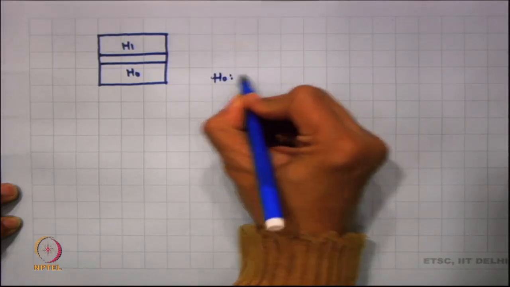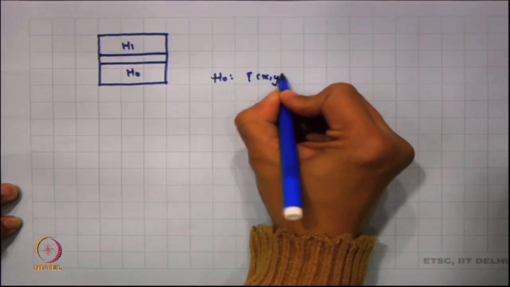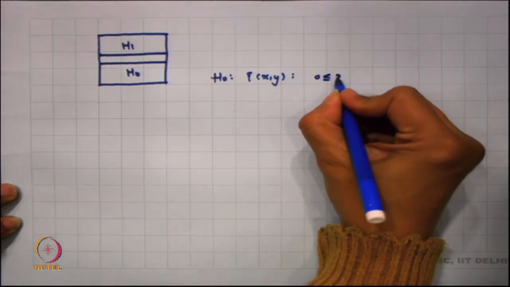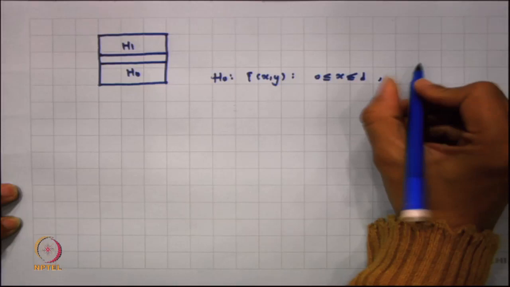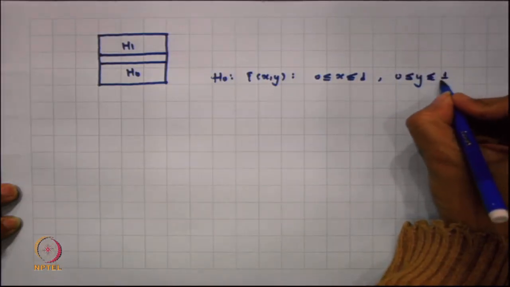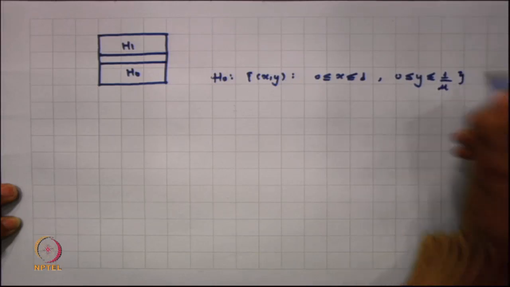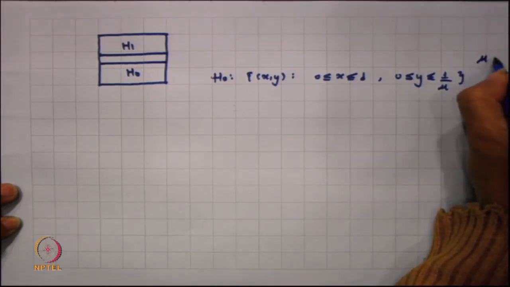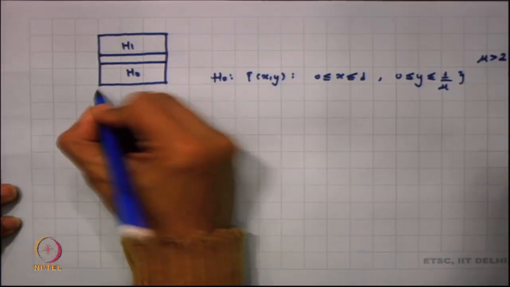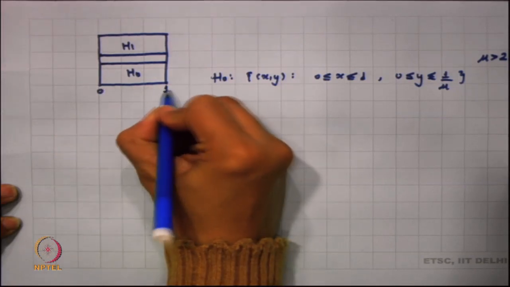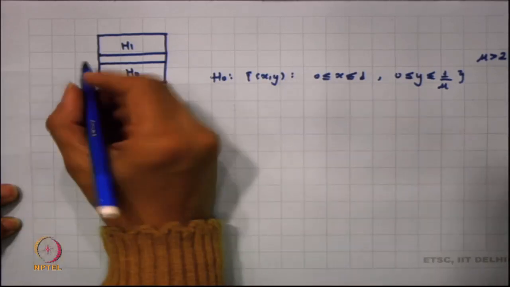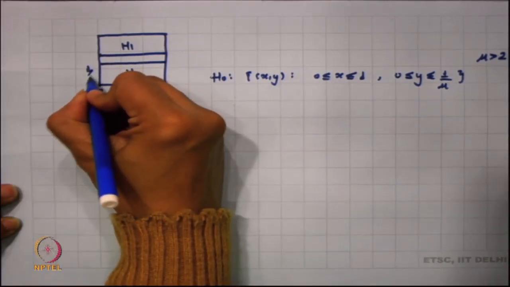So, our H0 happens to be the set of all (x, y) such that 0 is less than or equal to x is less than or equal to 1, and 0 is less than or equal to y is less than or equal to 1 by mu. So, we want to know what our mu is. We assume mu to be greater than 2. Here this is 0, this is 1, and we define H0 to be from y going from 0 to 1 by mu. So, we have 1 by mu here.